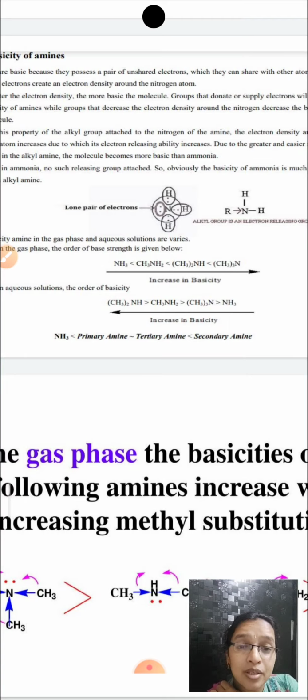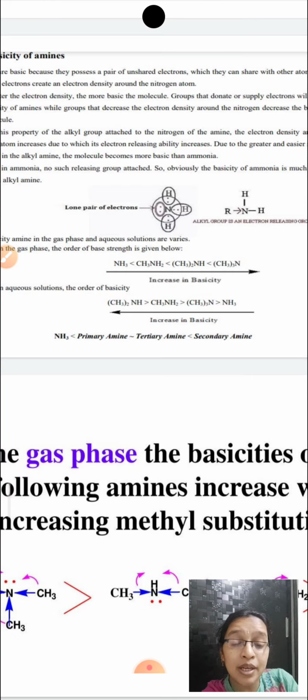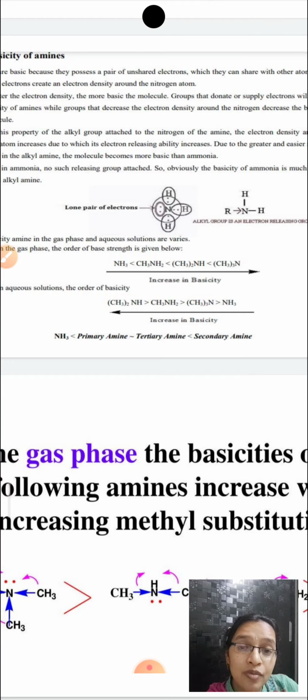Why? Because in tertiary you got 3 methyl groups. Methyl groups are electron releasing groups, that is plus I groups. The more the number of plus I groups, the greater the electron density on the nitrogen. Whereas in the case of secondary amine, you got only 2 methyl groups, somewhat less electron density when compared to the tertiary. And in the case of primary amine, you got only 1 methyl group, and the electron density on the nitrogen is further less.